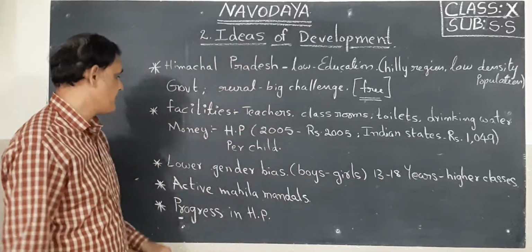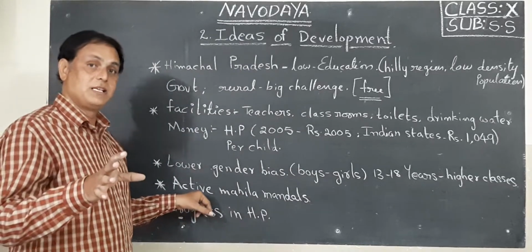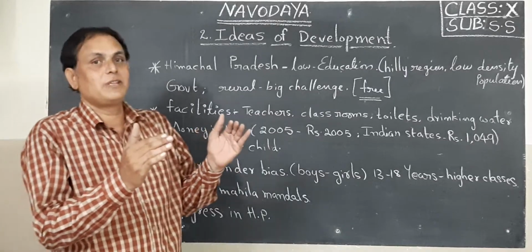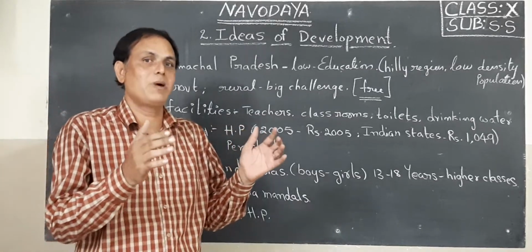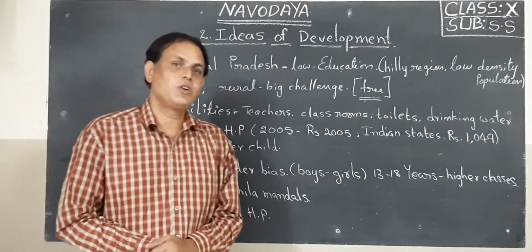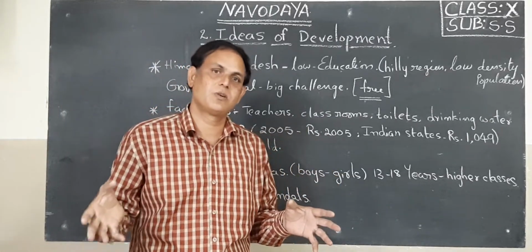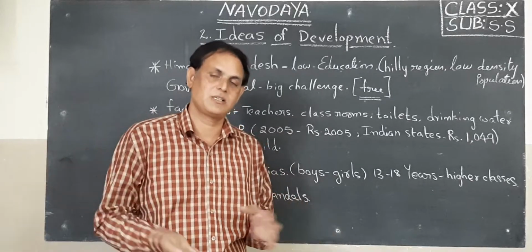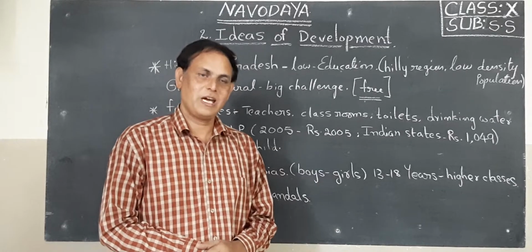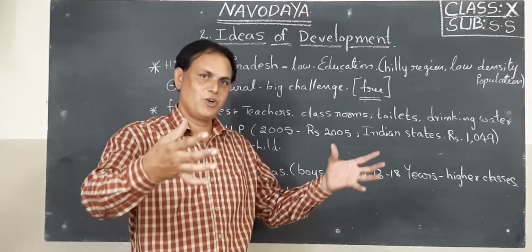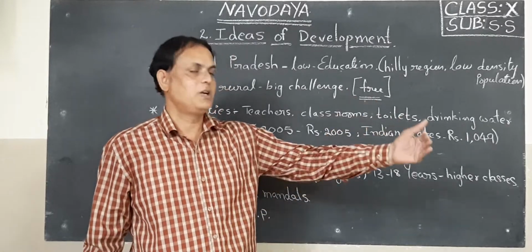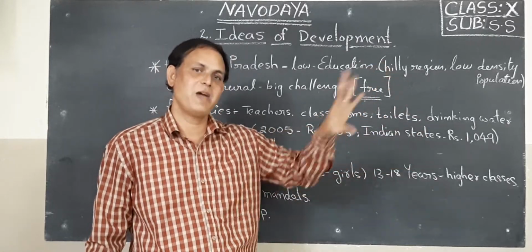Okay, next one. In Himachal Pradesh, the people in rural areas formed a group called Active Mahila Mandals. What is it? Do you know, children, even in our rural areas, cities and towns, we can see Mahila Mandal groups. They gather 15 or 20 lady members, and every month they deposit some amount in a certain bank.